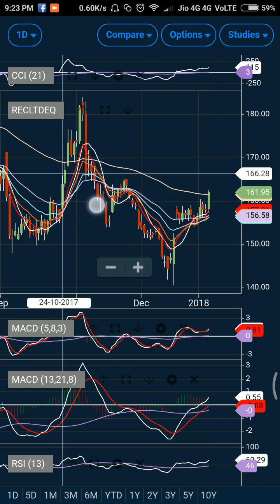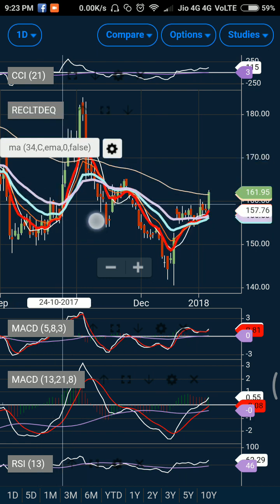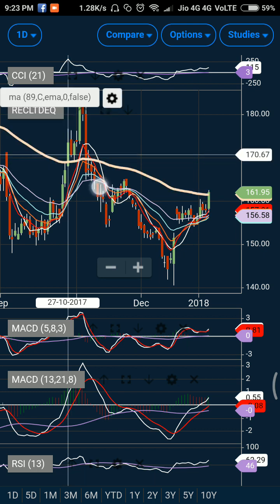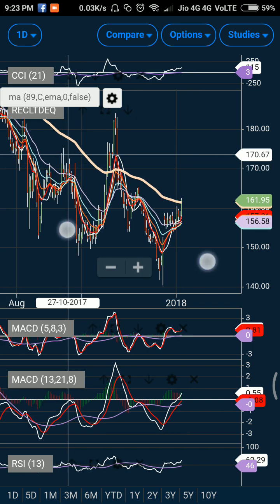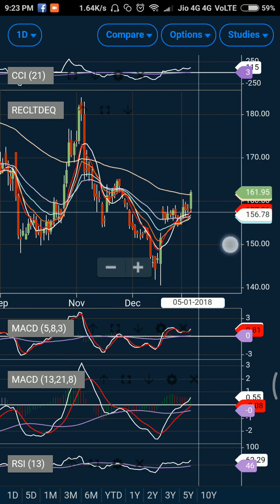If you see in the past, whenever the stock has come near to its 89 days exponential moving average, the next day it has seen some sort of good gain. So if you backtest it, you will be able to observe that the stock has been getting a good response near its 89 days exponential average.